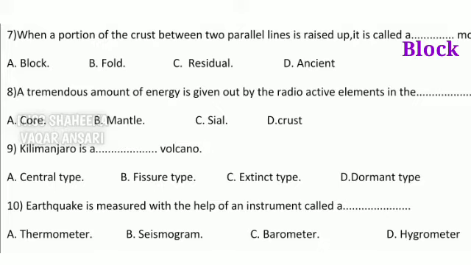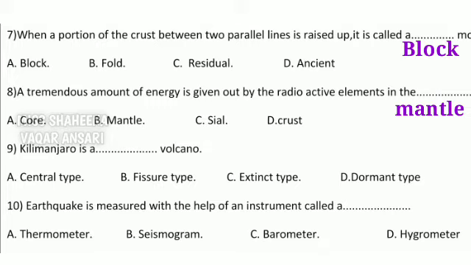Next is a tremendous amount of energy is given out by the radioactive elements in the dash. Core, mantle, soil, crust. Answer is mantle. It is through this mantle that magma comes out during volcanic eruptions.